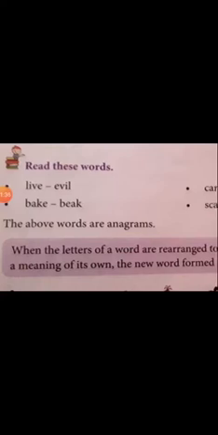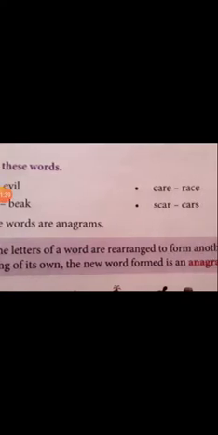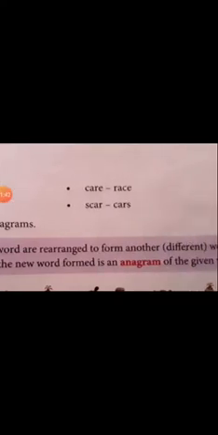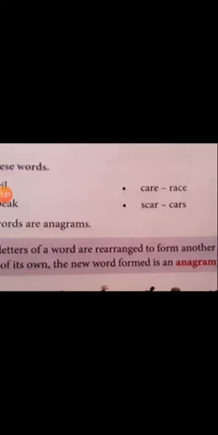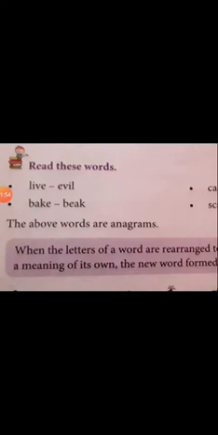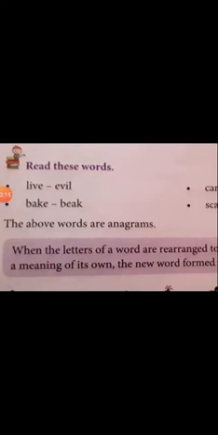B-A-K-E, bake, and B-E-A-K, beak. Next, C-A-R-E, R-A-C-E, race. S-C-A-R, scar. C-A-R-S, cars. That means the above words are anagrams. You have to change those letters to make a new word, and it should be a meaningful word. You can't make any word anyhow. If you take K-E-A-B, is it meaningful? No. A-B-K-E, no. So B-E-A-K, beak, beak means a bird's beak.